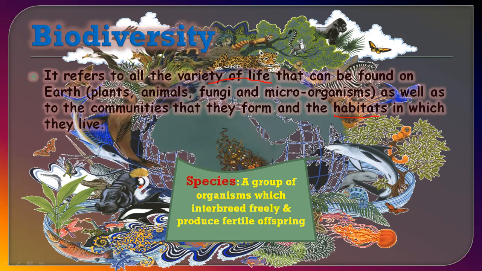So regarding biodiversity, there is a very important term, that is species. What is a species? Species is a singular word. As you have studied before, a group of organisms, it can be fungi, microorganisms, animals or plants, any type of group, which can interbreed freely among one another.